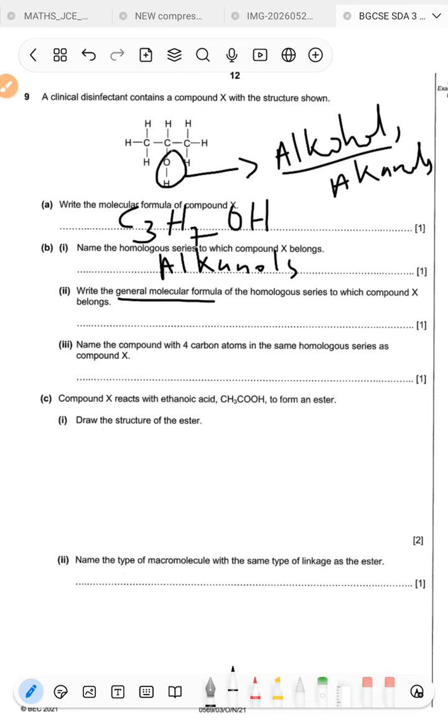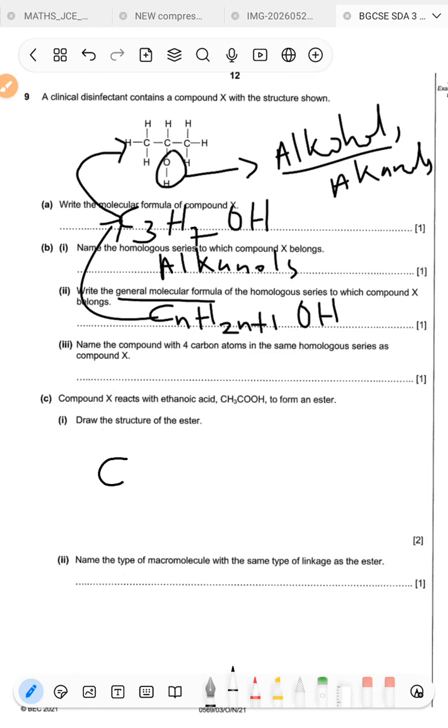The general formula is CnH2n+1OH. You can also test this formula to see whether you get the structure we have there. We can quickly do that.